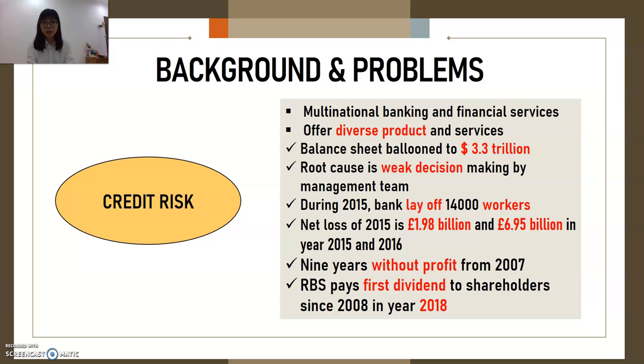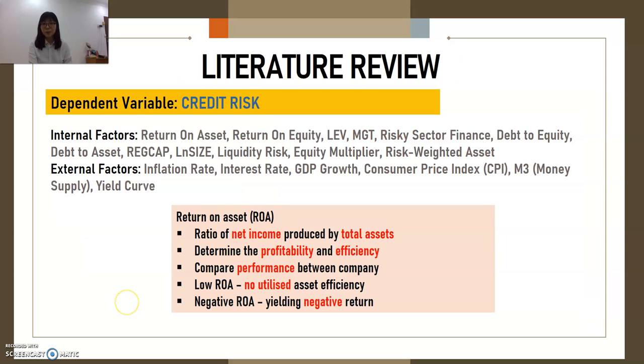During 2015, the bank laid off a lot of workers because the bank did not have enough capital to hire them anymore. The net loss of the bank in years 2015 and 2016 was recorded as 1.98 billion and 6.95 billion respectively. The bank was without profit continuously for 9 years. And lastly, the bank managed to pay its first dividends to the shareholders in year 2018.